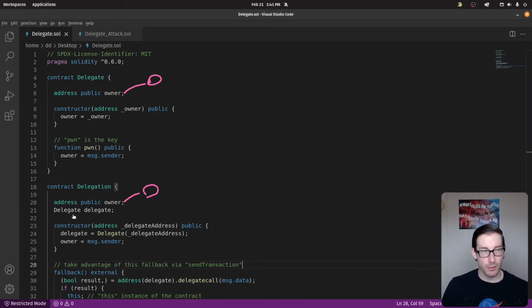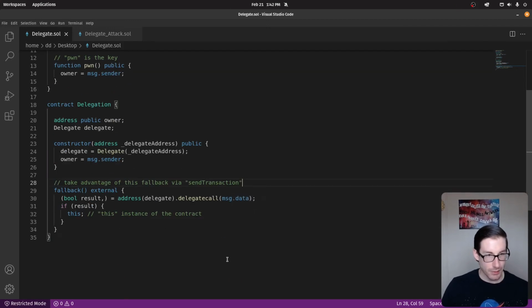For this, we're basically initiating the delegate contract above and placing it inside of this variable for delegate. We have our constructor saying whoever deploys this contract is going to deploy it to the delegate address. So we're going to ensure that this contract is pointing to the contract up here, and we're going to place that address inside delegate when we initiate that contract and put it inside the variable we've initialized up here. And whoever deploys this contract, the sender will be the owner. So that's the setup there.